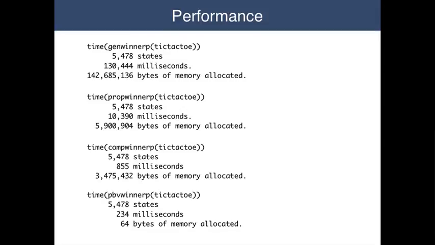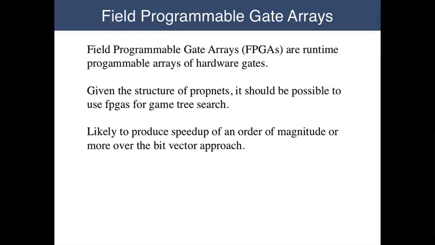Moreover, moving to propositional bit vectors saves us even more. We're down to just 234 milliseconds and only 64 bytes of memory. It's a lot better than the interpreted GDL. Now that's pretty impressive, if you ask me. We can play 4 games in 1 second on this relatively slow machine.